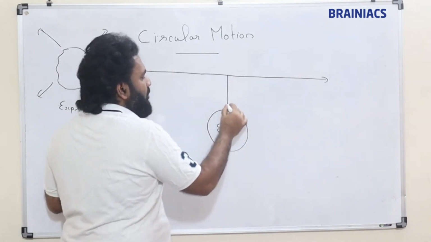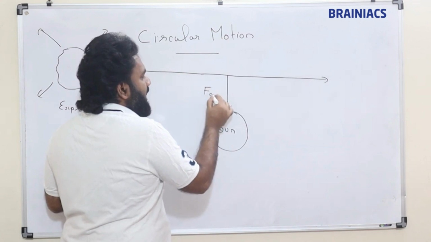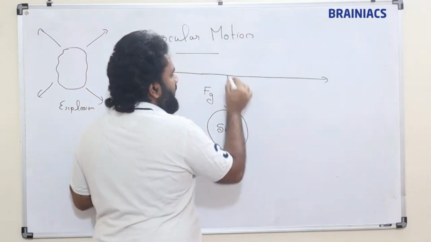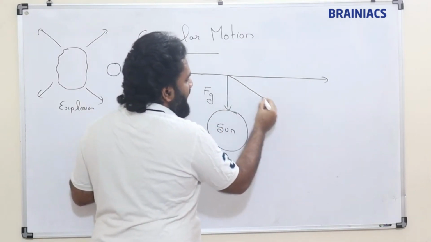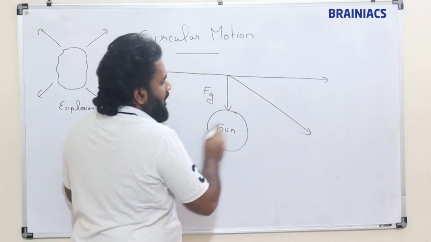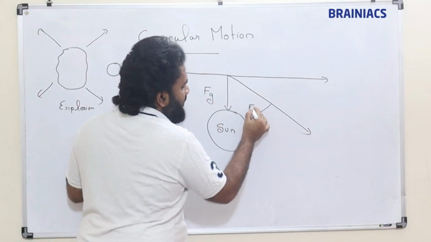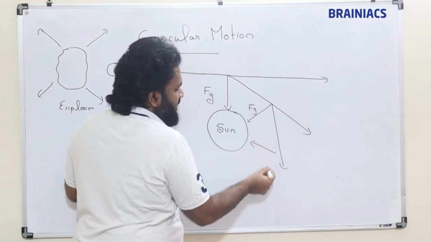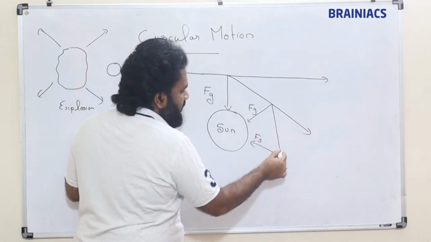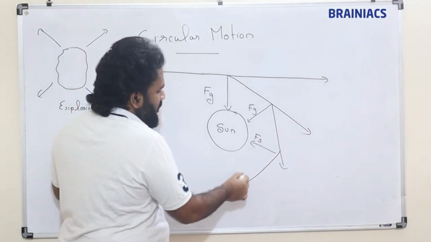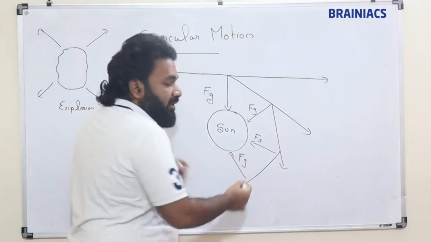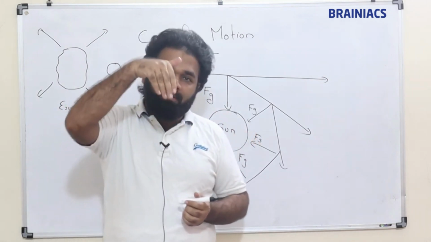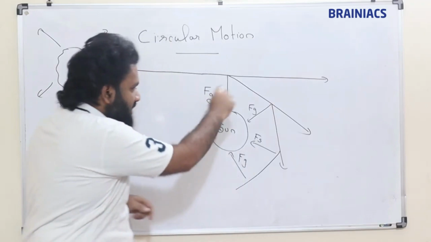there is going to be a force of attraction, gravitational force will be there. Actually it wants to go straight, but because of the gravitational force, the resultant will be like it will bend in this direction. Here also there is gravitational force. It wants to go straight, it will bend again. Likewise, Fg will be there, it wants to go straight, again it will bend. So because of this gravitational force, the resultant of the tangential direction and this perpendicular direction will cause this bend.